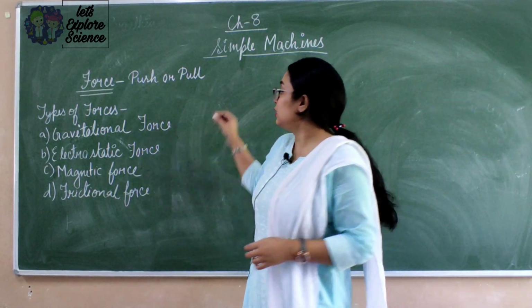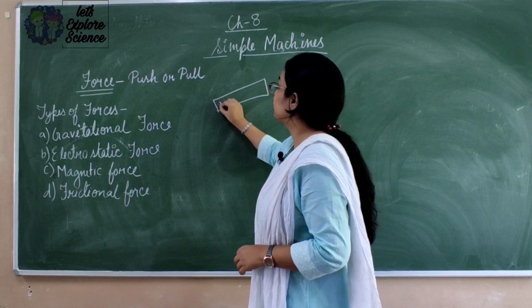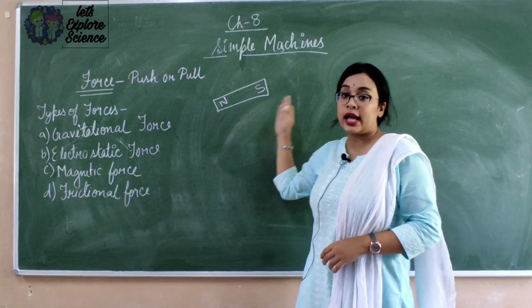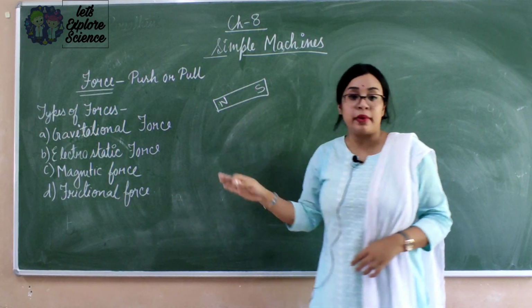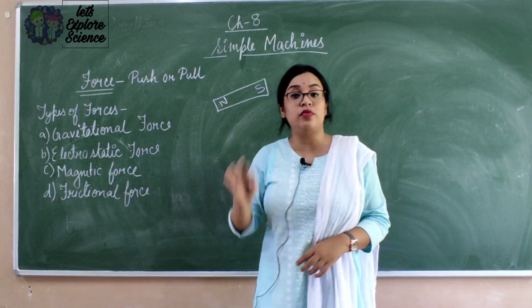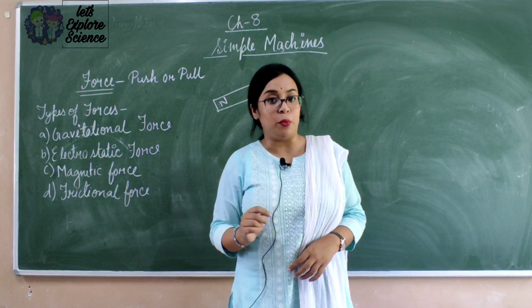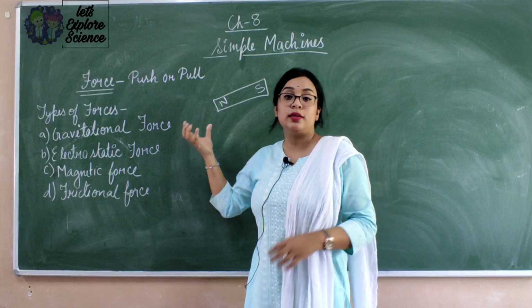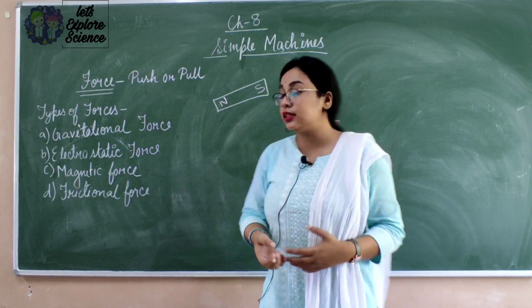See, you all have seen this magnet. It is a bar magnet and it has 2 poles, North Pole and South Pole. A bar magnet can attract things made up of iron, nickel and cobalt. So if you bring some pins near the magnet, then the magnet will attract the iron pins.